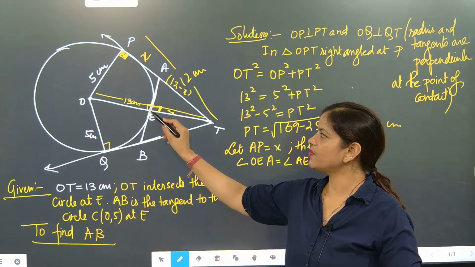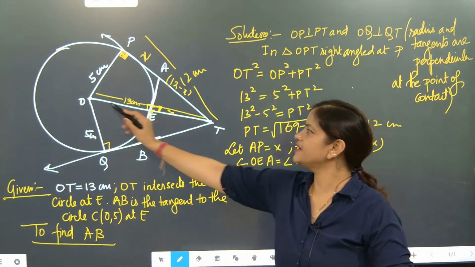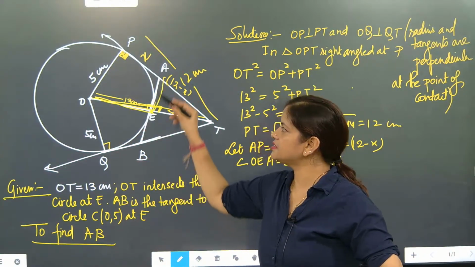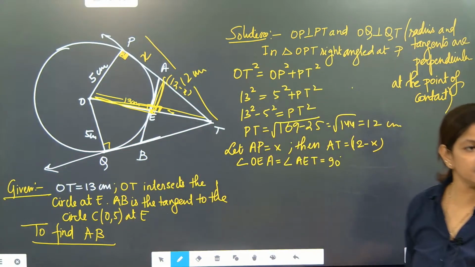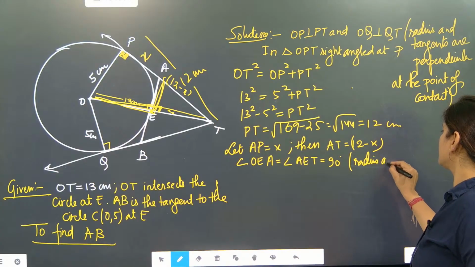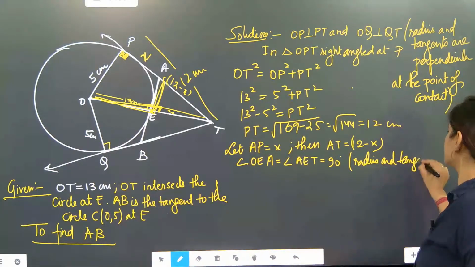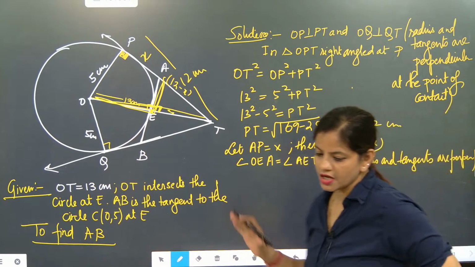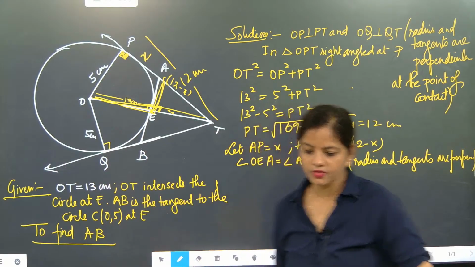This is touching at one point, so radius and tangent is perpendicular. This is radius and this is tangent. Again we will write radius and tangents are perpendicular. Understood?